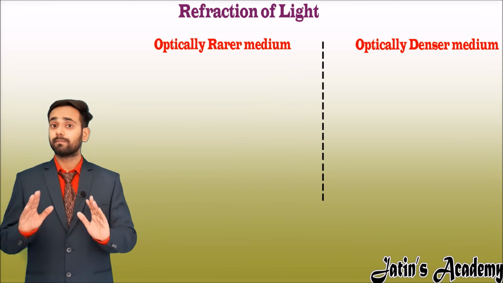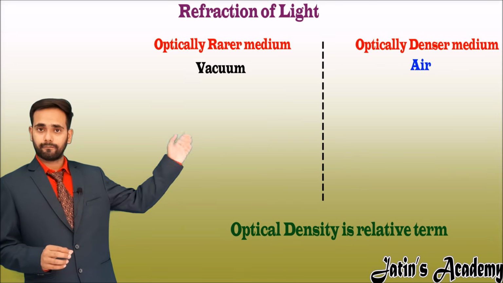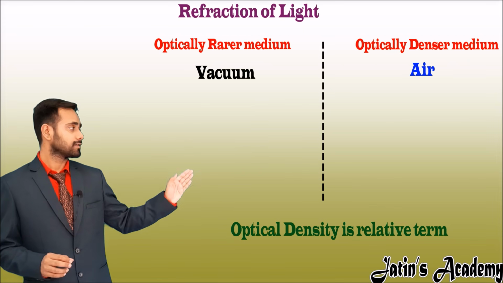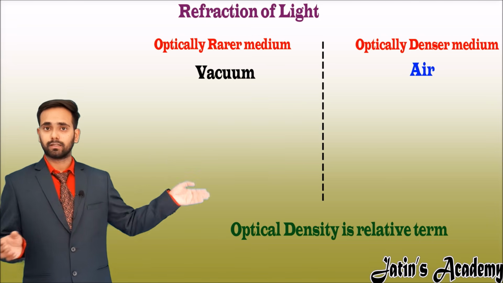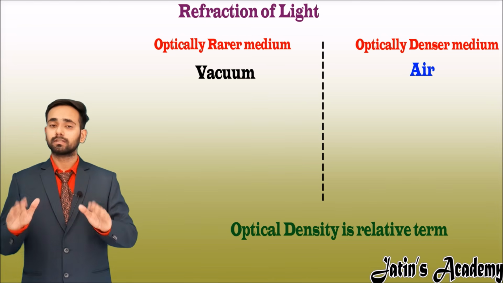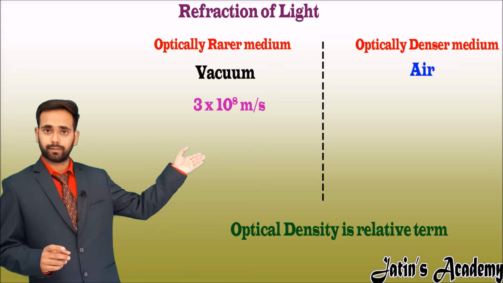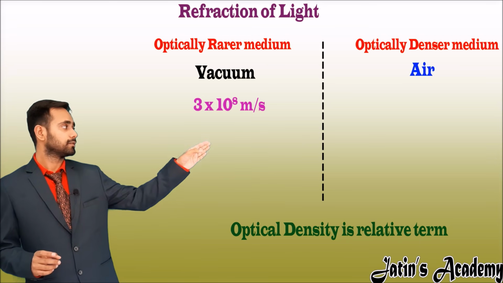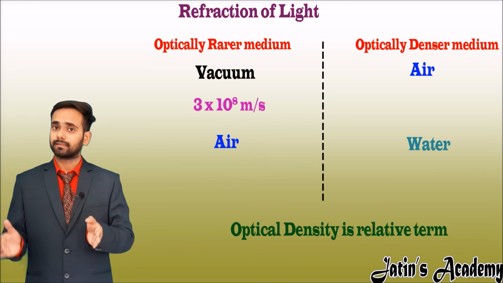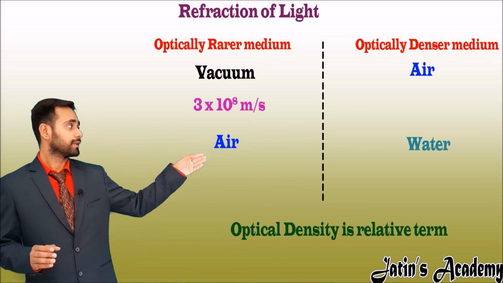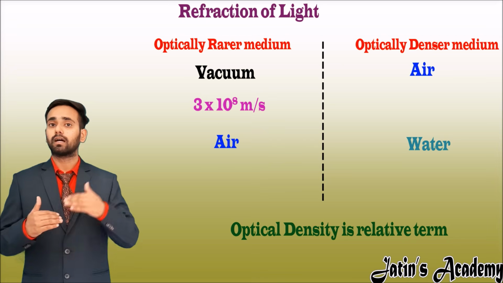See the meaning of optically denser and optically rarer medium. These are related terms, meaning relative to each other. For example, we have two mediums, air and vacuum. So here air is optically denser and vacuum is optically rarer. In vacuum there are no particles present, so the speed of light in vacuum is maximum, that is 3 × 10^8 meter per second. And another pair is air and water. Here water is optically denser than air. So we can say that optically denser and optically rarer are relative to the other medium.